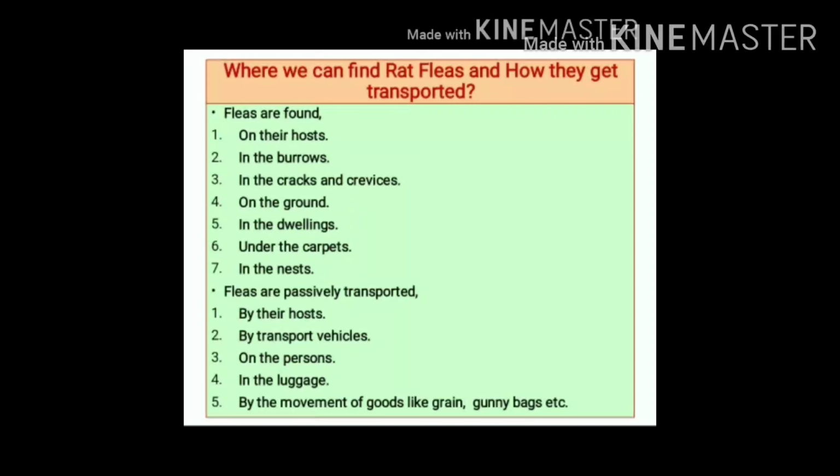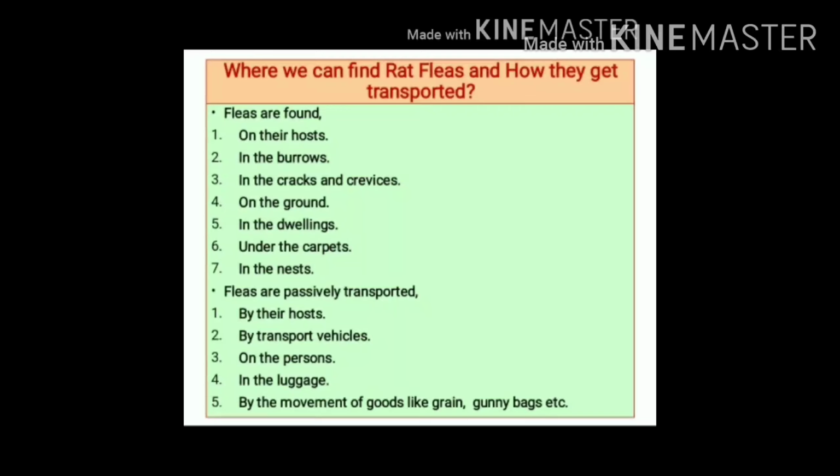Where we can find rat fleas? Rat fleas are found on their hosts, in the burrows, in the cracks and crevices, on the ground, even in the human dwellings, under the carpets, and in the nests.